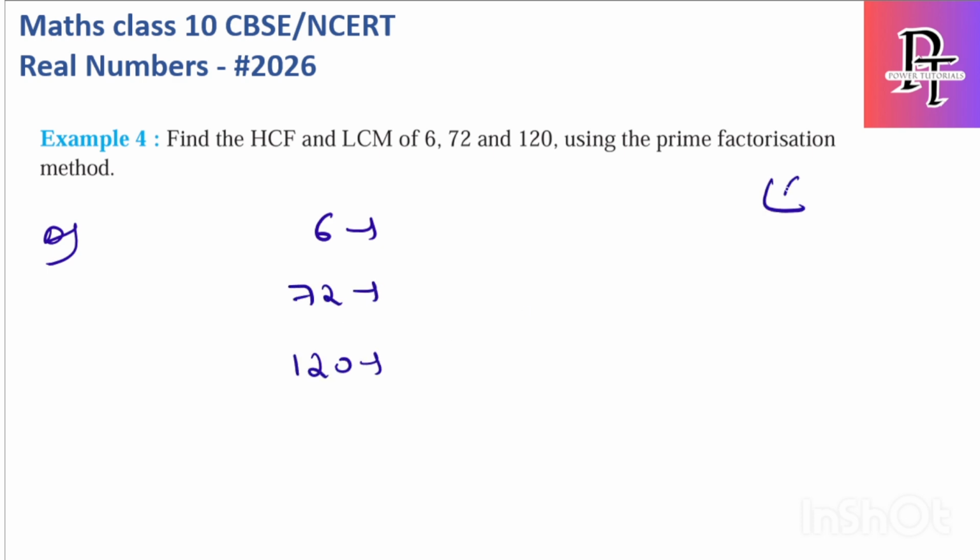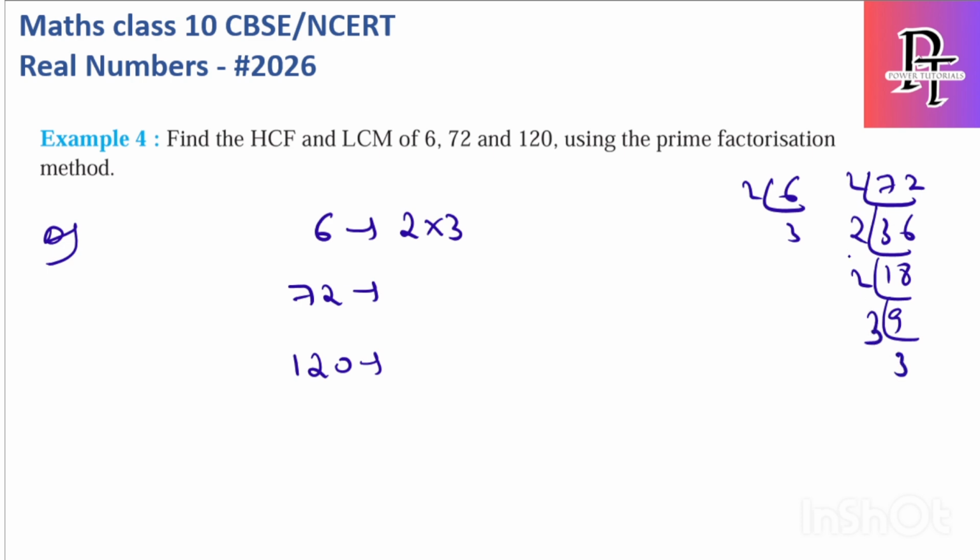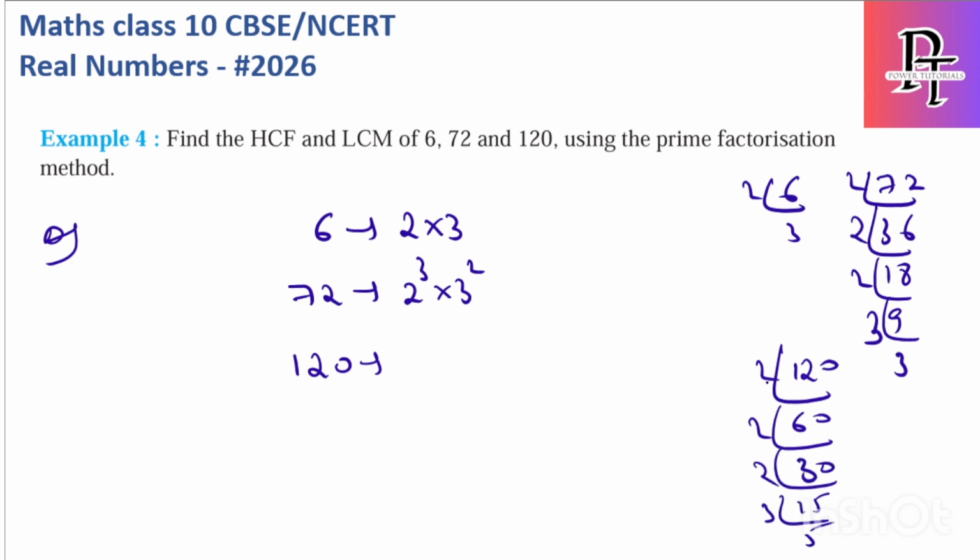So what are the prime factors? 6, we already know it is 2 into 3. 72, I can write it as 2 into 36, 2 into 18, 2 into 9, and 3 into 3. 2 cube into 3 square. 120: 2 into 60, 2 into 30, 2 into 15, and 3 into 5. It is 2 cube into 3 into 5.